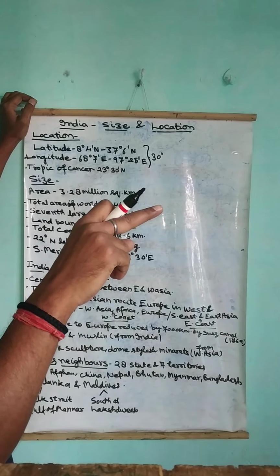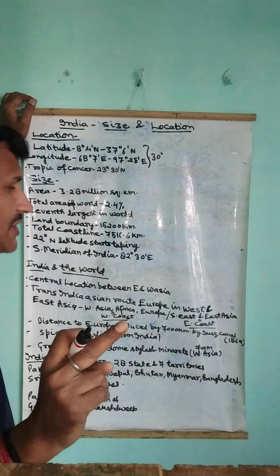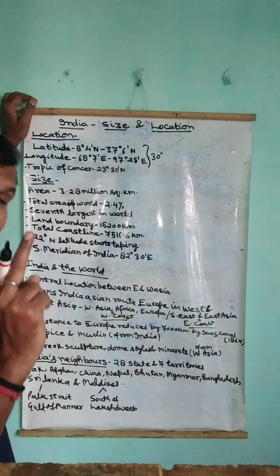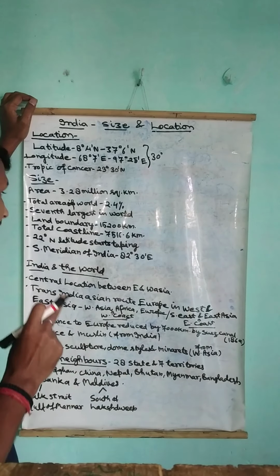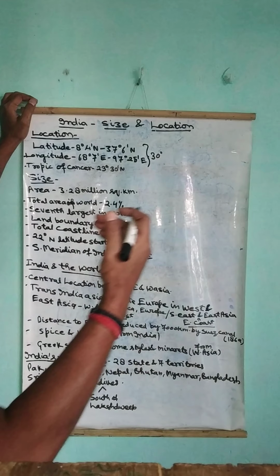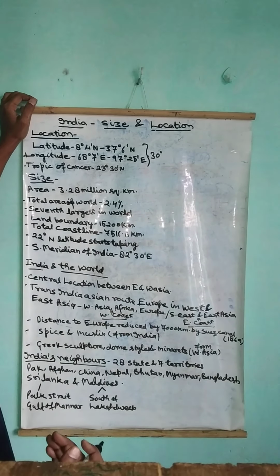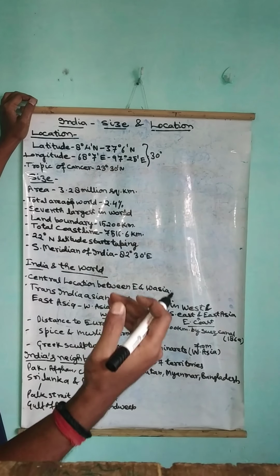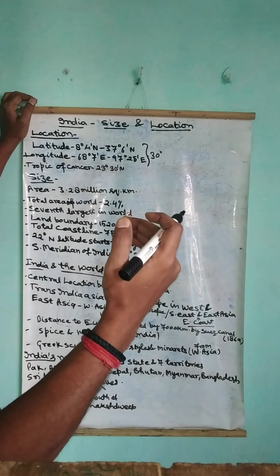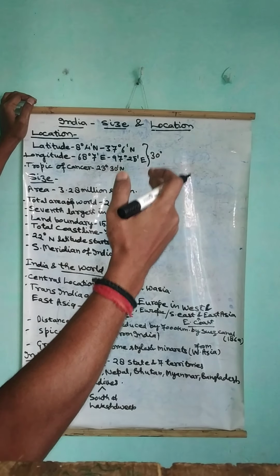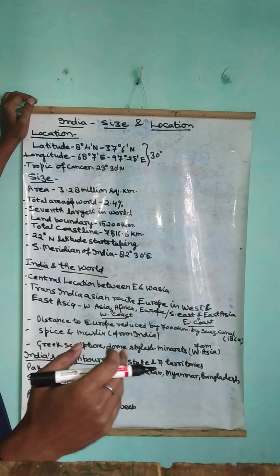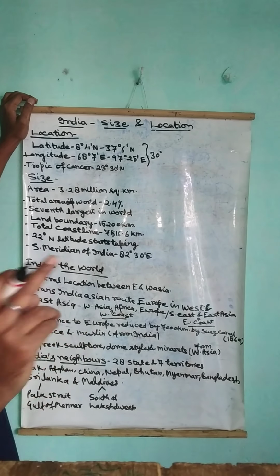So total extent is 7,516 kilometers. Land boundary 15,200 kilometers, and the total coastal line is 7,516.6 kilometers. This is the coastal line. As you all know, the states that are lying in the coastal line: Maharashtra, after that Karnataka, after that Goa, after that Kerala, after that Tamil Nadu, after that Andhra Pradesh, after that Telangana, after that Odisha, then the next is West Bengal. So these are the coastal states, not countries, states. These states are lying on the coastal line.